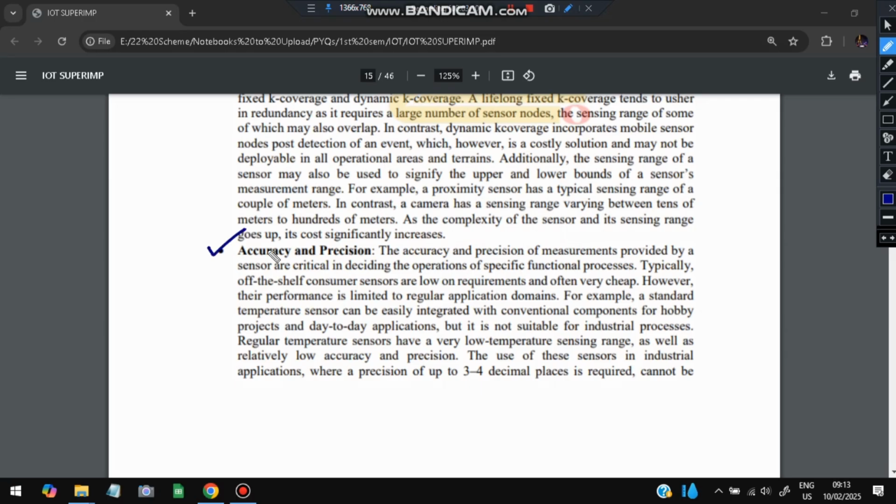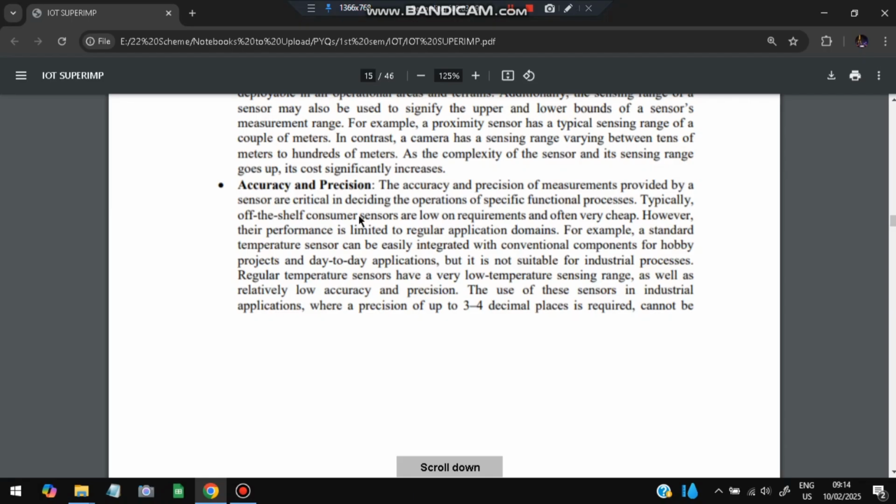Second is the accuracy and precision. Whatever the sensor is, how accurate it is and how precise it is. It is not always the case that we require the accuracy to be very high. Sometimes we require just a range of data. Suppose that we are working with large quantities of data, we need not require how many milligrams are there, we just require how many kgs are there. But in some cases where we are measuring very small data, milligram plays the most important role. So that is the accuracy and precision, the second factor which we consider while choosing the sensors.